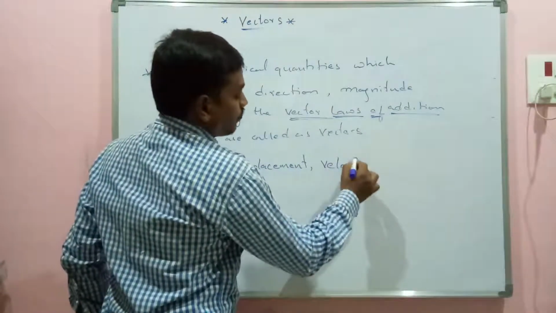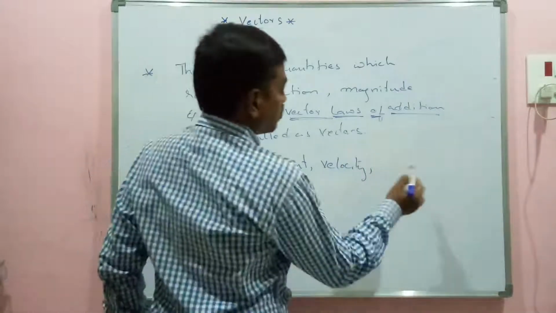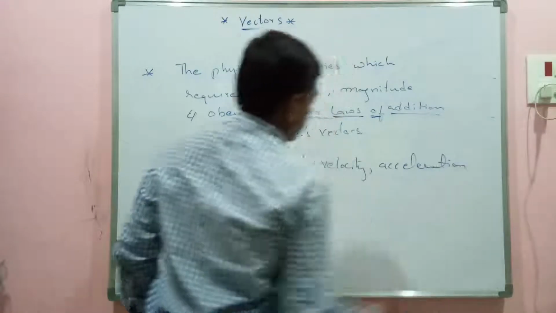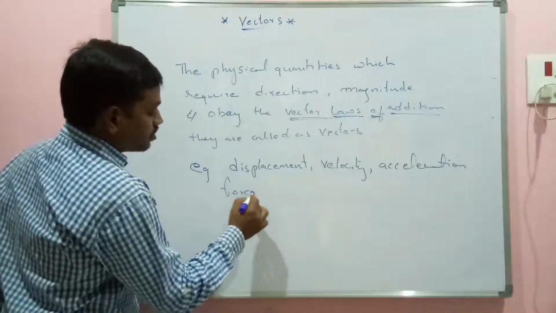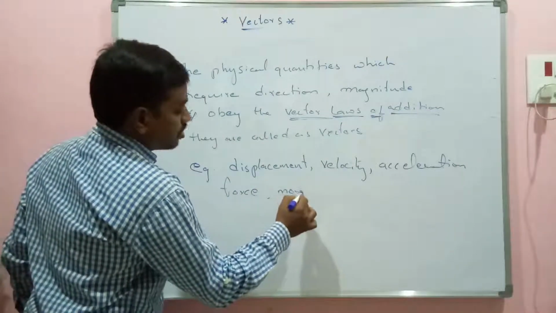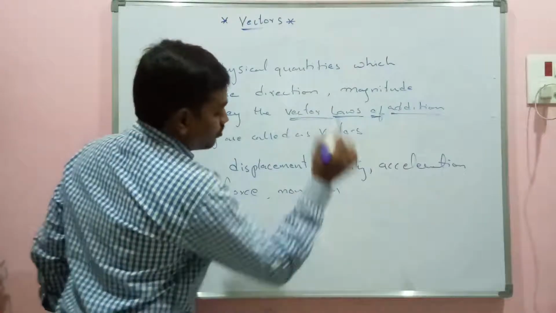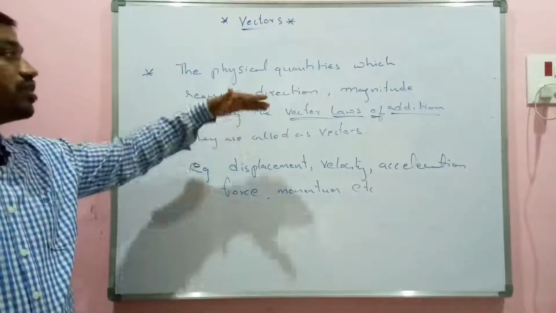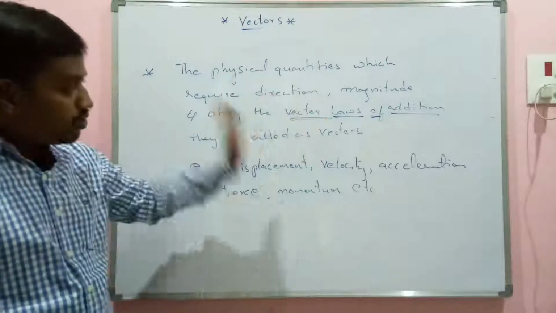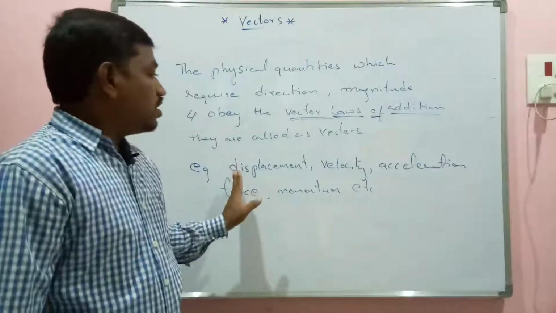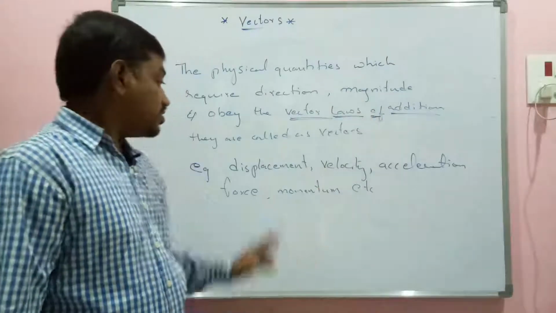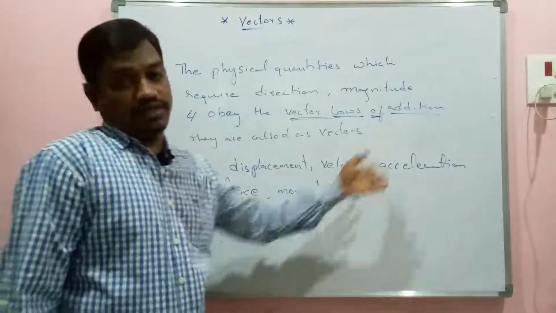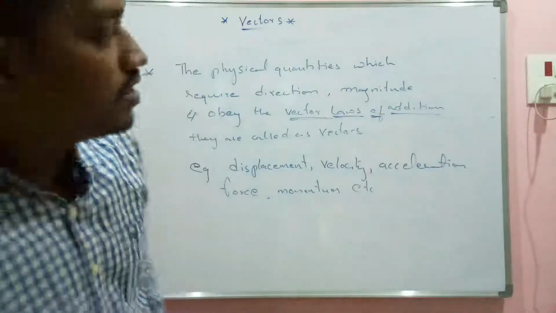velocity, acceleration, force, momentum, etc. So the physical quantity which has direction as well as magnitude and which obeys vector laws of addition is called a vector physical quantity. So examples I can name: displacement, velocity, acceleration, force, momentum, etc. We can name many of them, but for the time being these are the examples.